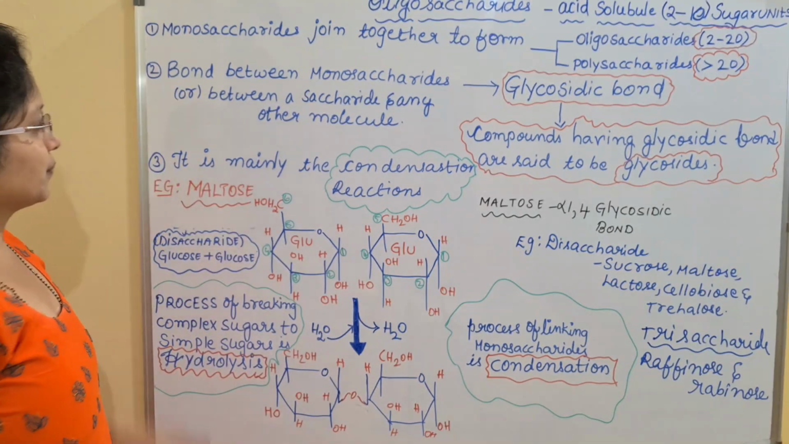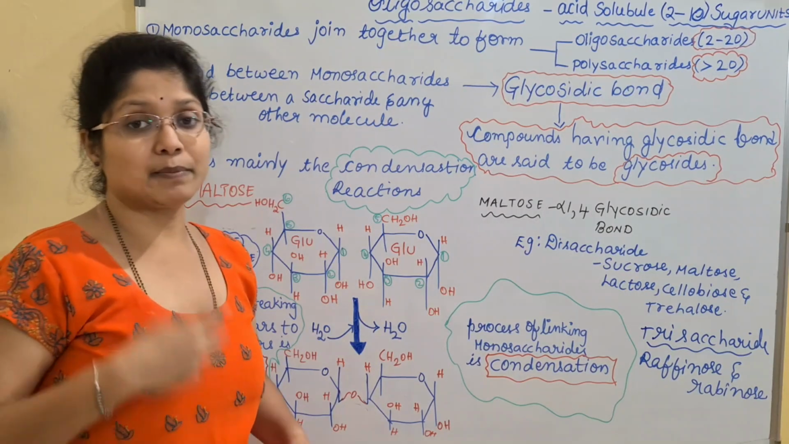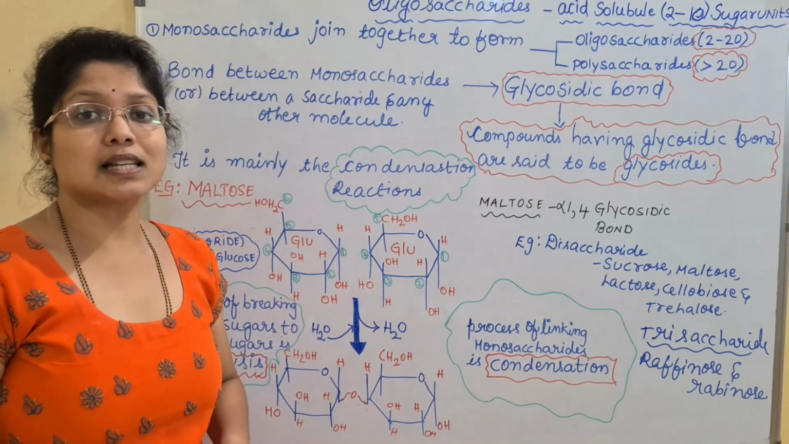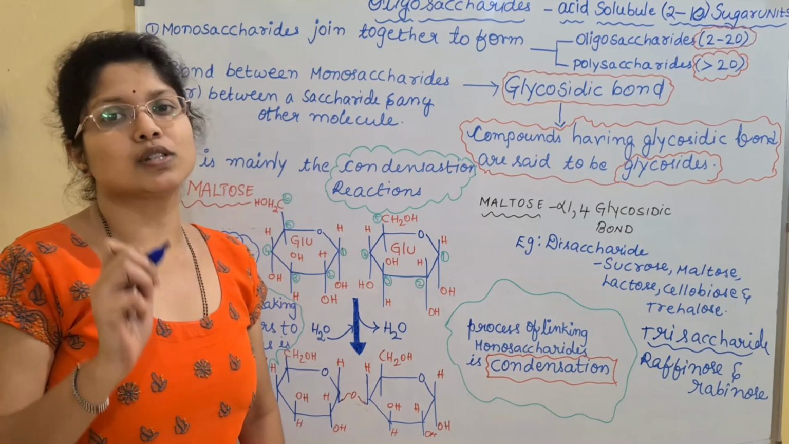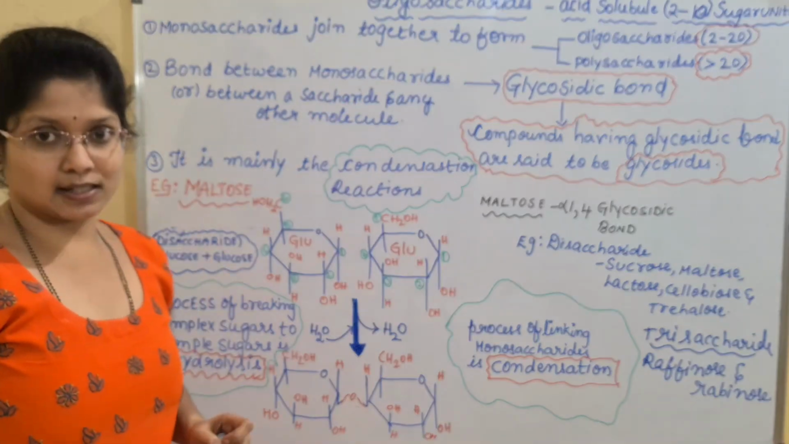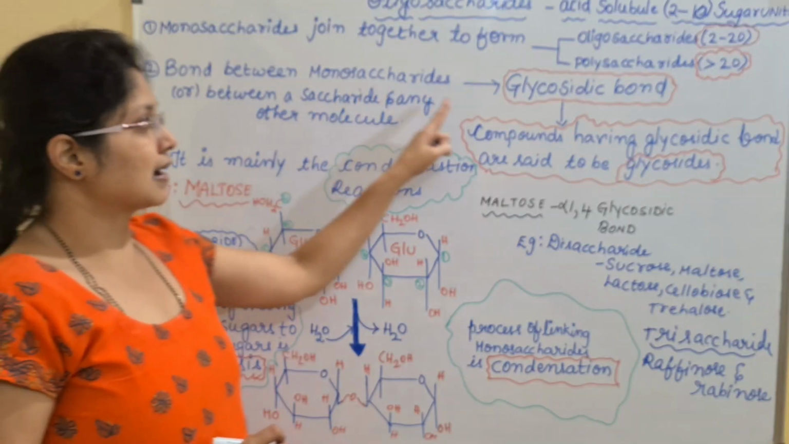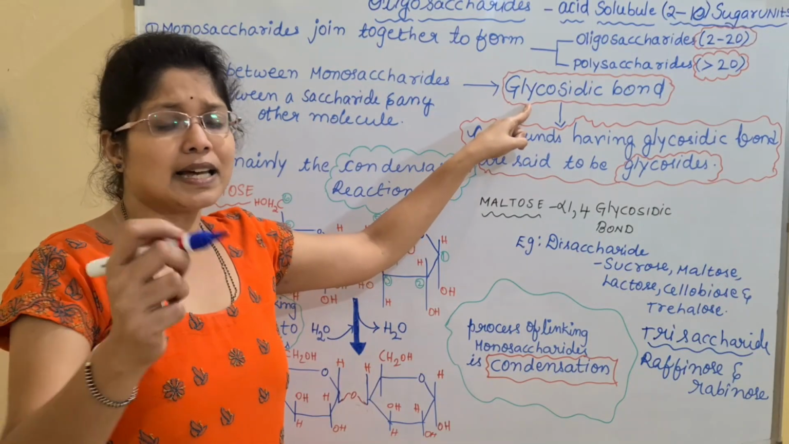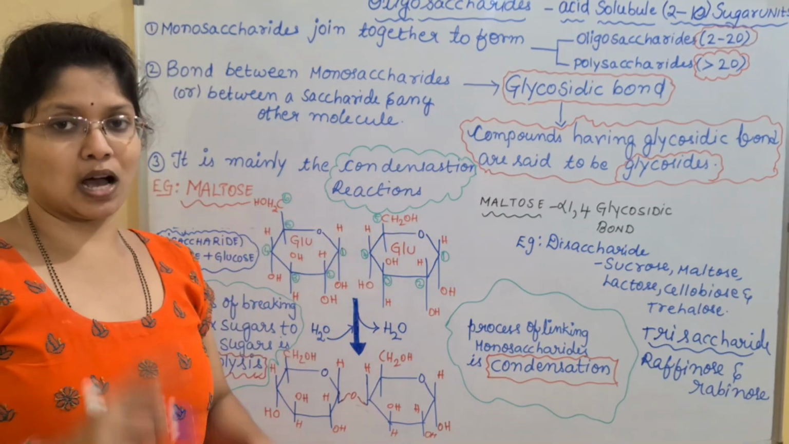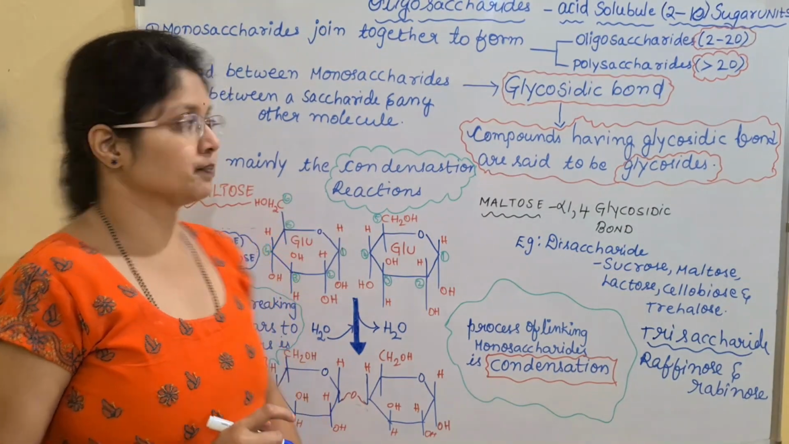Okay, now let us see. If the monosaccharides are joined, they must have some chemical bond. And what is this chemical bond known as? It is known as the glycosidic bond. So the bond between the monosaccharides is known as the glycosidic bond. Then how do you define this glycosidic bond? How is this glycosidic bond formed?